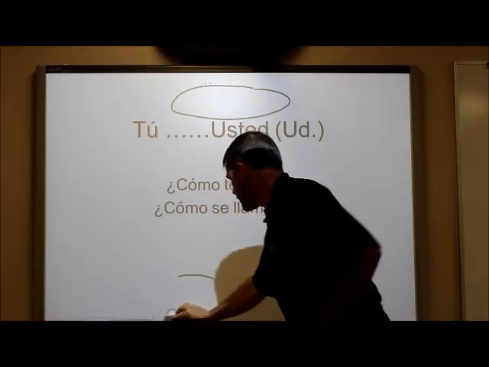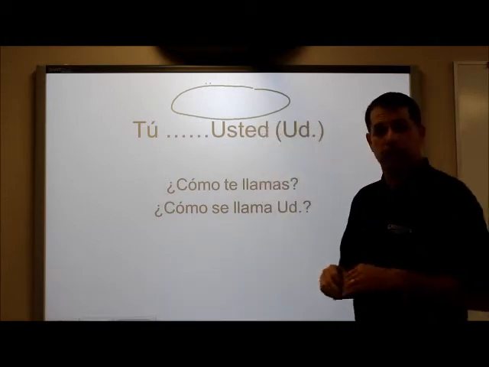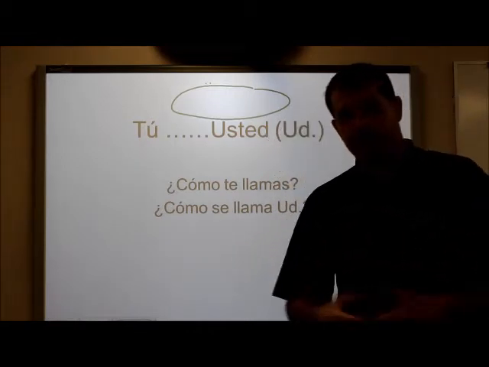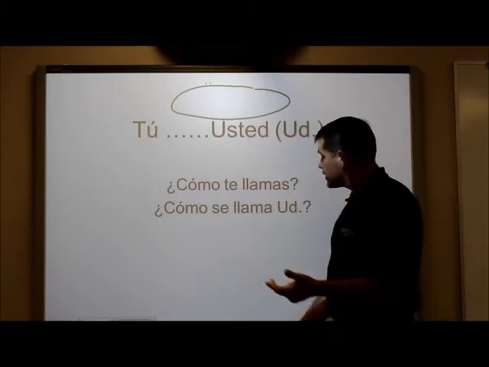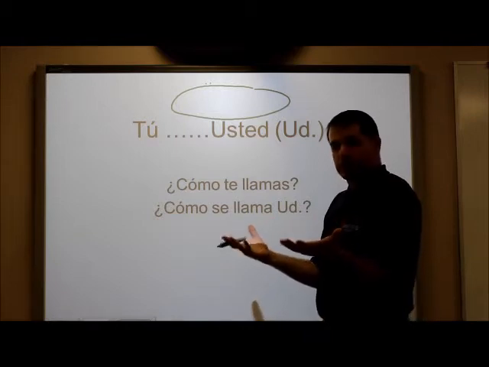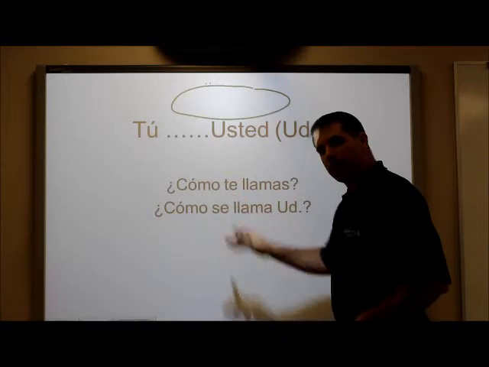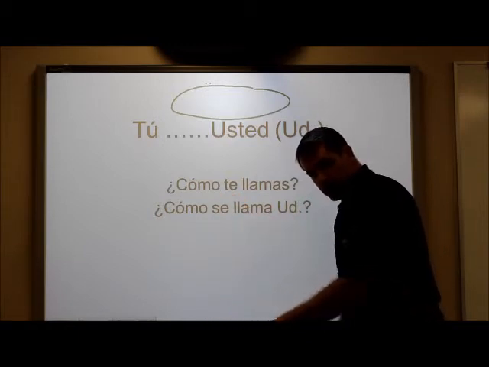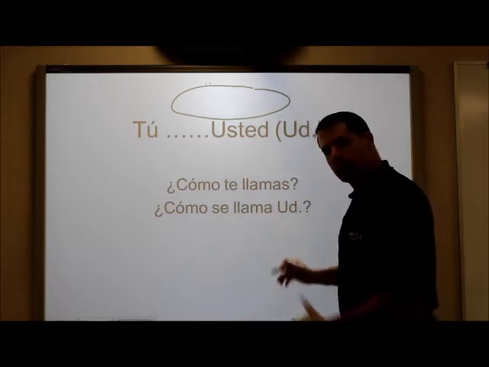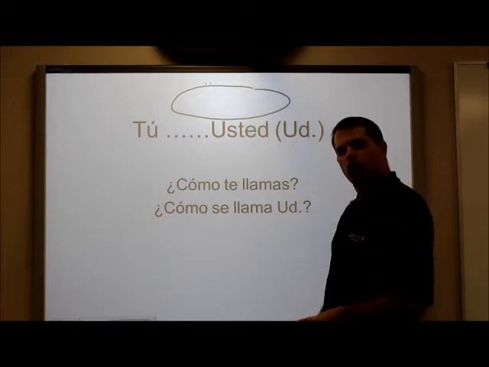All right, after we have said, how are you doing? We're going to possibly say, what's your name? The same thing happens. If we're talking to somebody that we're familiar with, of course, that wouldn't happen too much. If we're already familiar with them, we may know their name. But it certainly could happen with kids younger than us. So we don't know their name, but because we're older than them, we're not going to treat them as usted. We're going to say, ¿Cómo te llamas? Repeat after me. ¿Cómo te llamas?